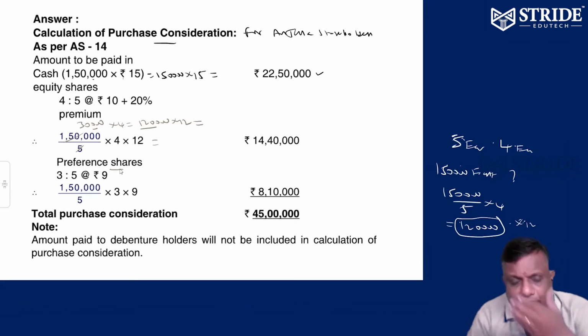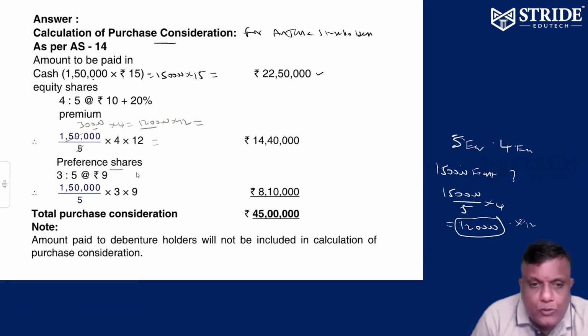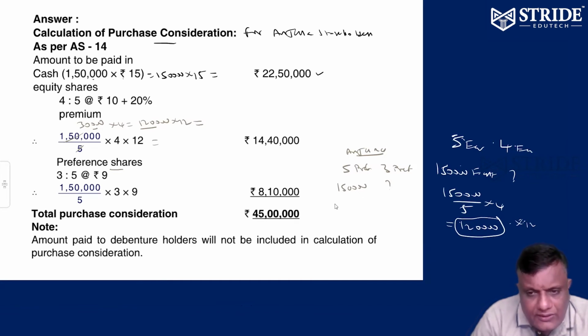Similarly, for preference shares, the same logic applies for Anjana. For every 5 preference shares, 3 preference shares are to be issued. Preference shareholders are also 1.5 lakhs.